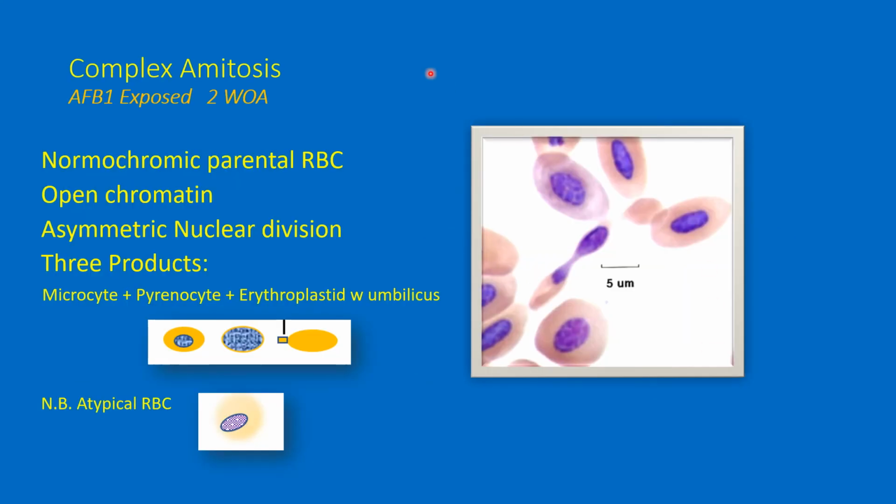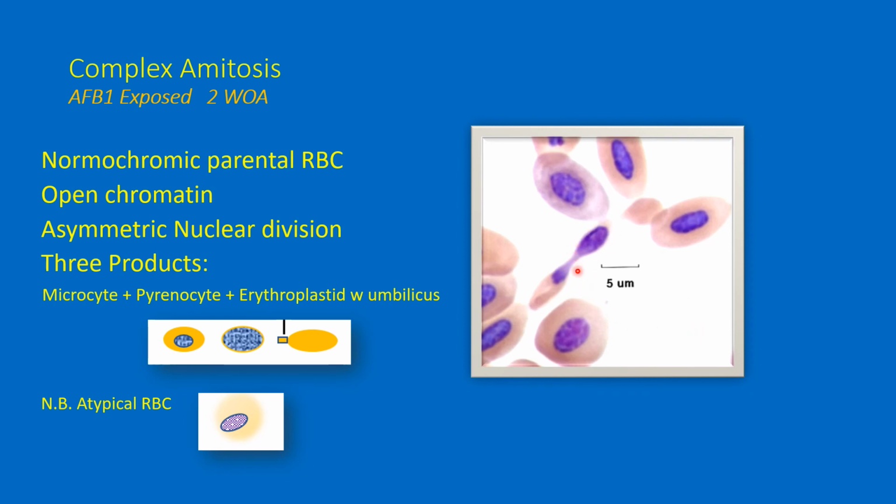There's such a thing now as complex amitosis. This occurred in an AFB1 exposed duckling that was 2 weeks of age. This happens when a cell divides by amitosis and produces an erythroplastid at the same time. None of these are artifacts. These are all true examples of unusual division of the cells.